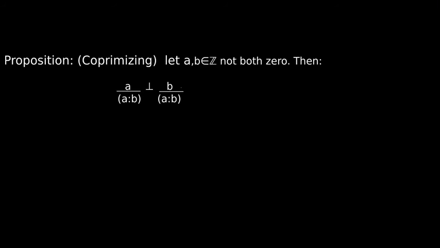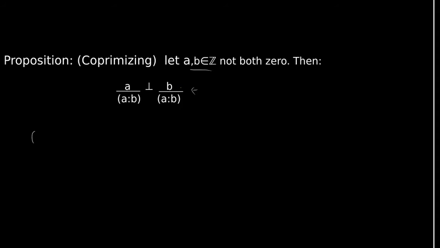Let's look at the last proposition in this video. Whenever we have two integers that are not both 0, then we have that a divided by the GCD between a and b is coprime with b divided by the GCD between a and b. Before proving this proposition, let's see what it's actually telling us.